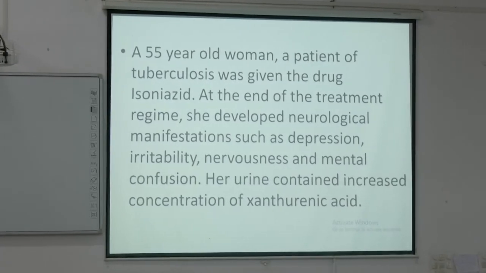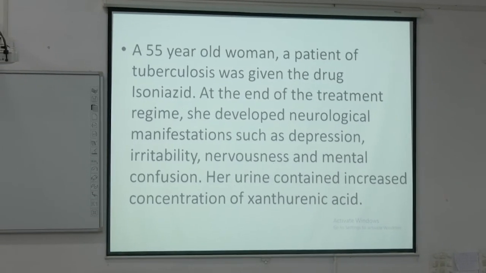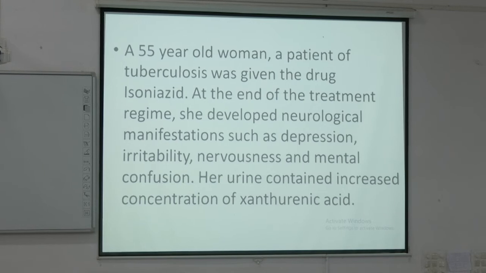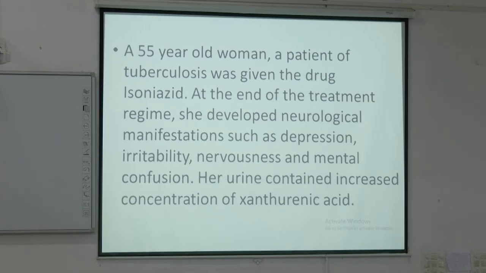This is the last case study. A 55-year-old woman, a patient of tuberculosis, was given the drug isoniazid. At the end of the treatment, she developed neurological manifestations such as depression, irritability, nervousness and mental confusion. Her urine showed an increased concentration of xanthurenic acid.